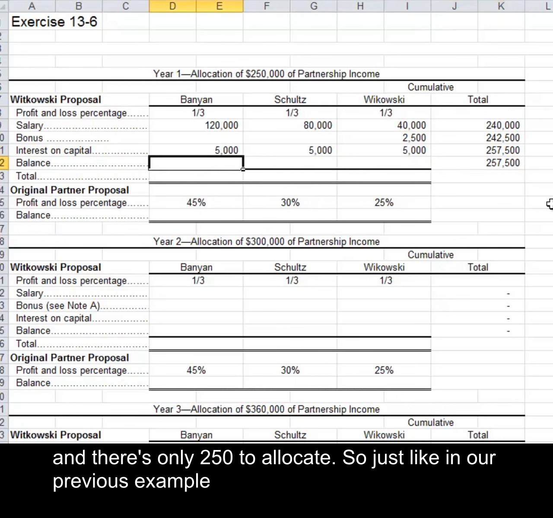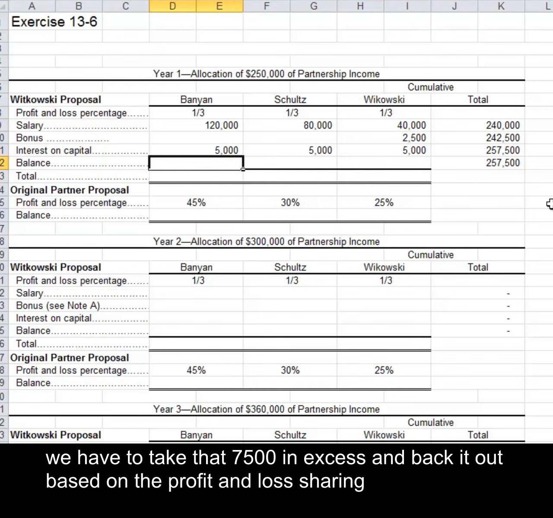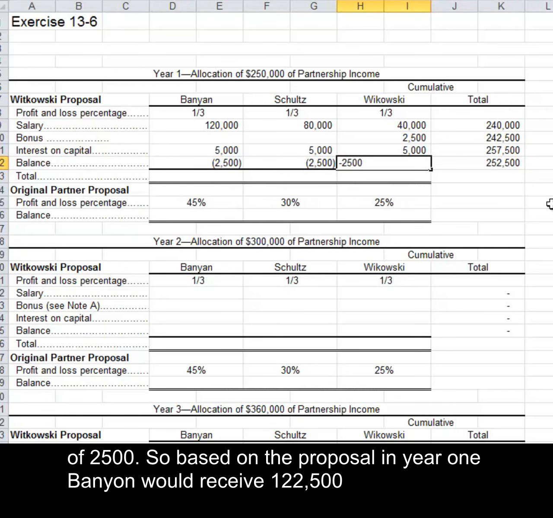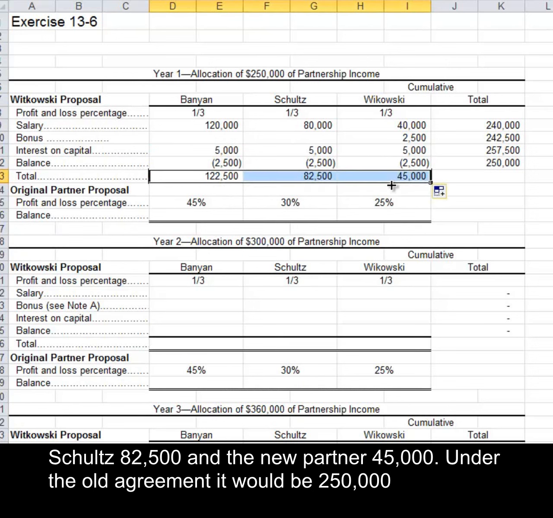So just like in our previous example, we have to take that $7,500 in excess and back it out based on the profit and loss sharing agreements. So each of the partners is going to take a reduction of $2,500. So based on the proposal, in year 1, Banyan would receive $122,500, Schultz $82,500, and the new partner $45,000.